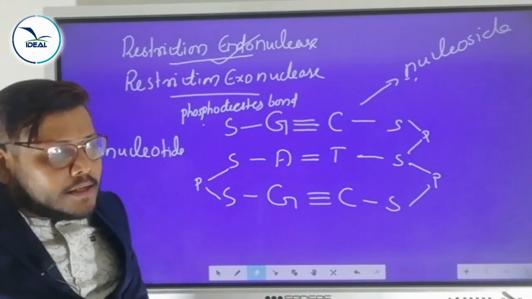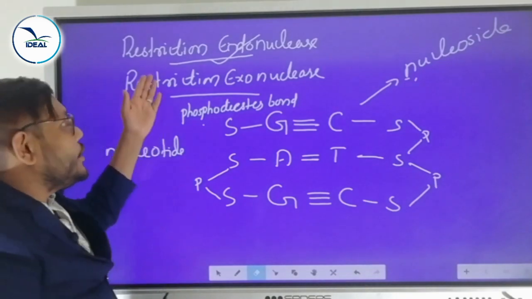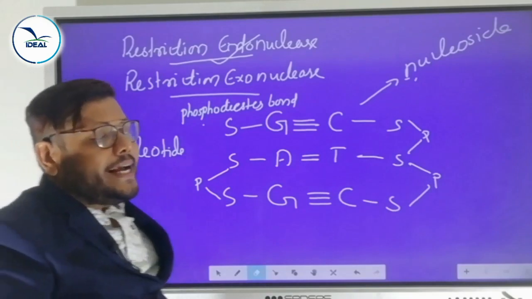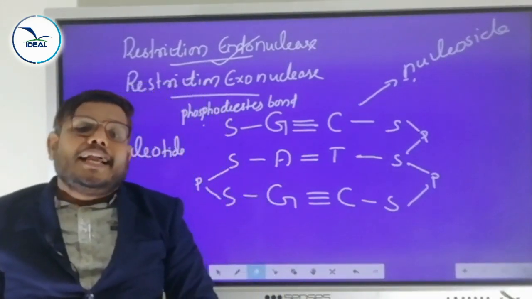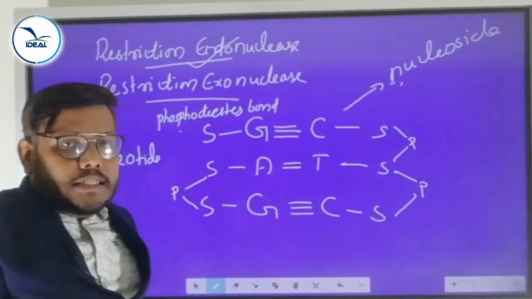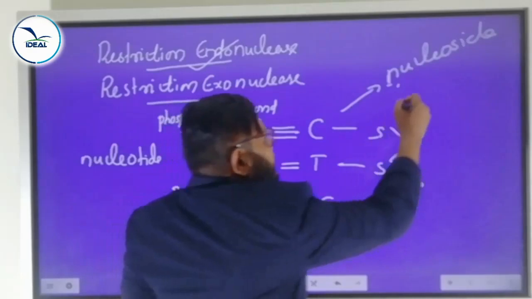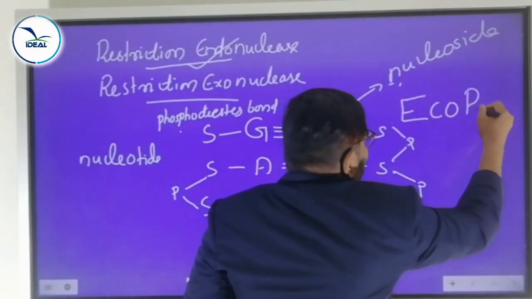Is it clear? These are the different types of restriction enzyme: one is endonuclease enzyme, another one is exonuclease enzyme. Restriction endonuclease enzyme and restriction exonuclease enzyme. Is it clear? Here we are going to discuss one of the restriction endonuclease enzymes, EcoRI.